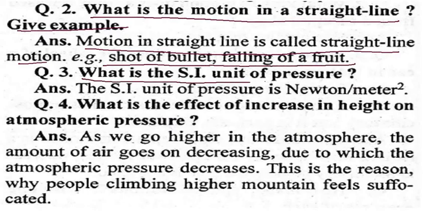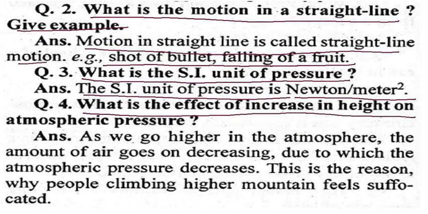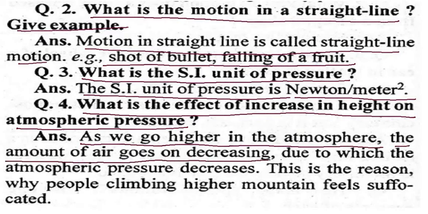What is the SI unit of pressure? The SI unit of pressure is Newton per meter square. What is the effect of increase in height on atmospheric pressure? As we go higher in the atmosphere, the amount of air goes on decreasing, due to which the atmospheric pressure decreases.